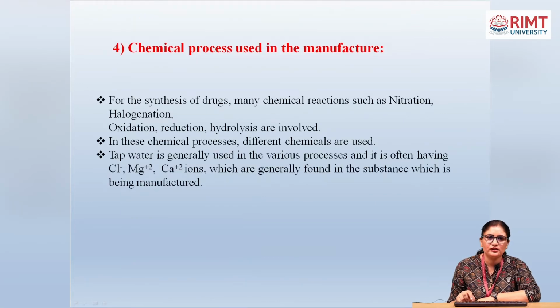Next one is the impurities due to the chemical process used in the manufacturing, meaning any process we are using for the synthesis. For the synthesis of a drug, many chemical reactions such as nitration, halogenation, oxidation, reduction and hydrolysis are involved. In these chemical processes, different chemicals are used, and the impurities come from these chemicals. Tap water is generally used in the various processes, and it often has chloride, magnesium and calcium ions, which are generally found in the substance being manufactured.